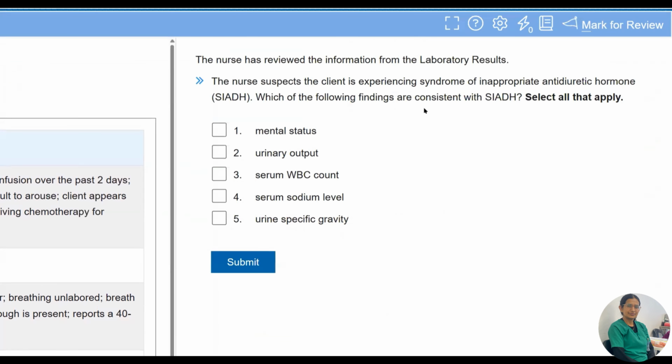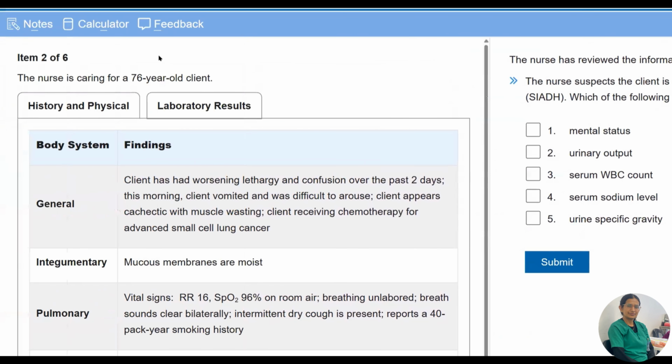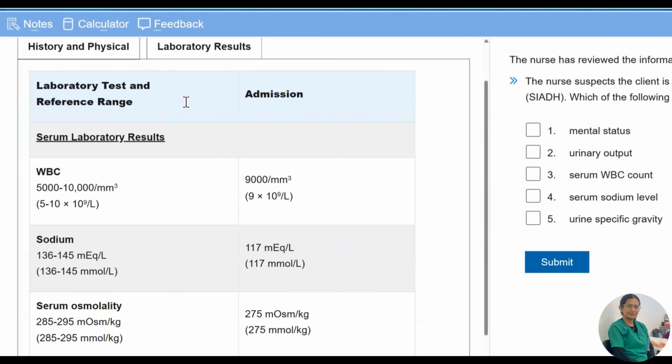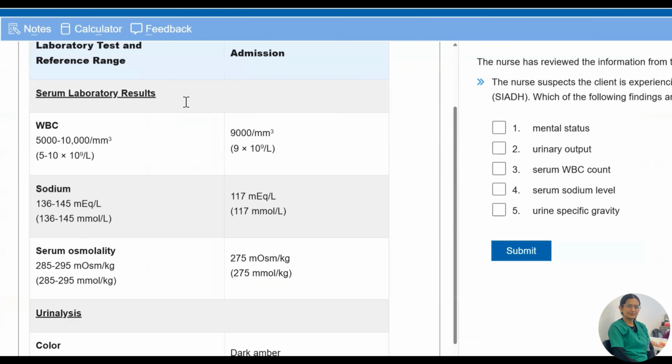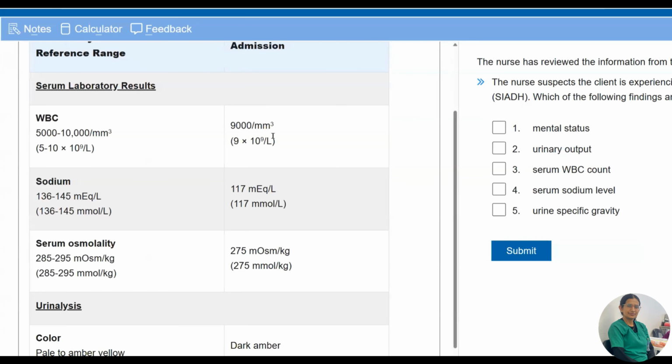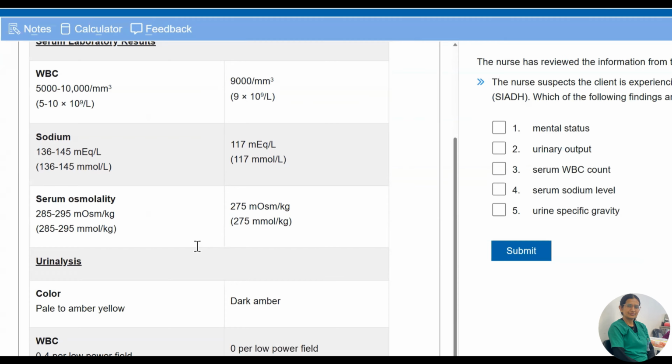So, next question. The nurse has reviewed the information from the laboratory results. The nurse suspects that the client is experiencing syndrome of inappropriate antidiuretic hormone, SIADH. So now we are going to check the laboratory results. We can see the WBC is 9,000, which is not increased, so it's normal. Serum sodium level is 117, so it is low. The patient is having severe hyponatremia, and serum osmolarity is also within normal.